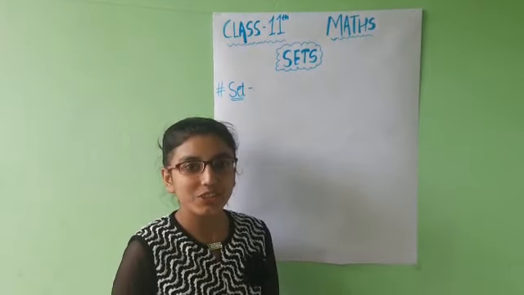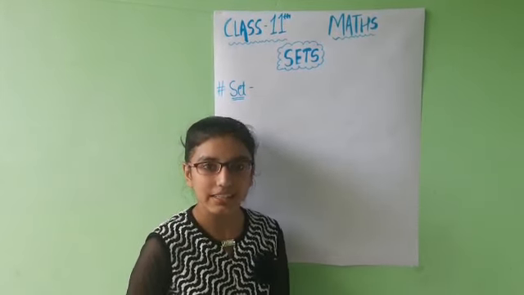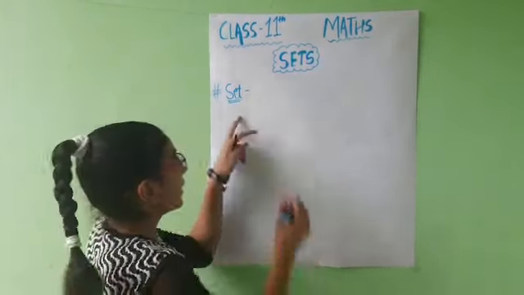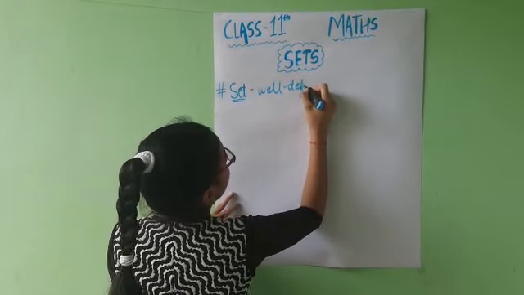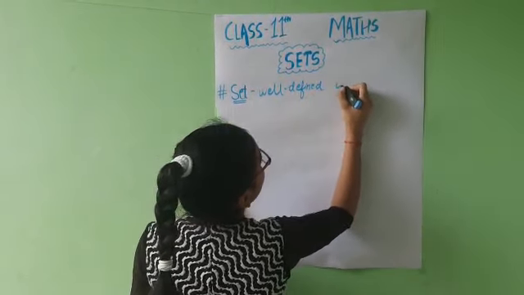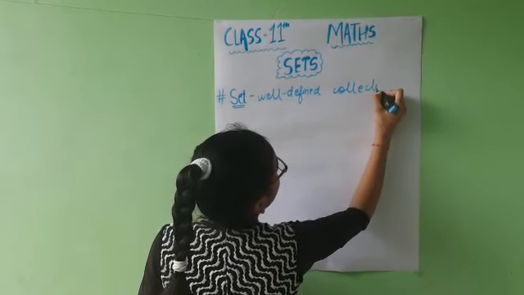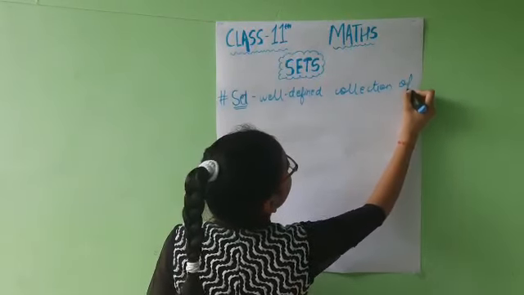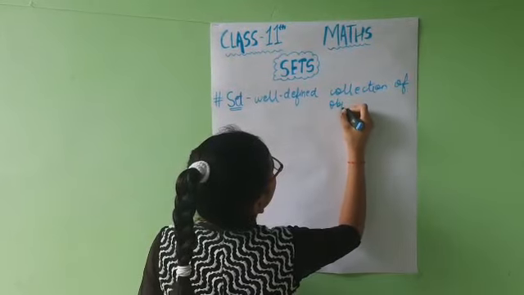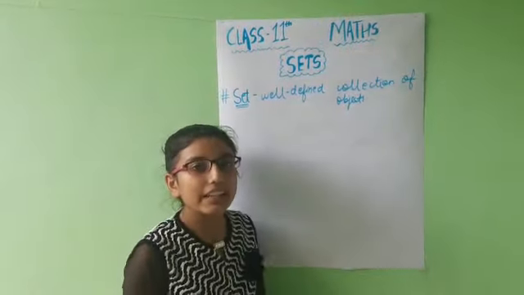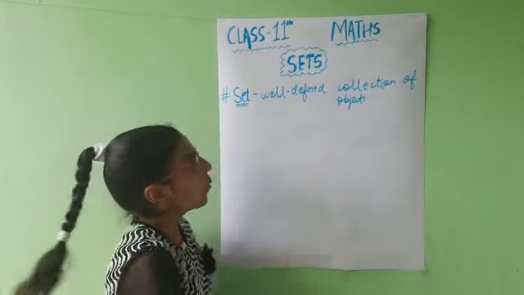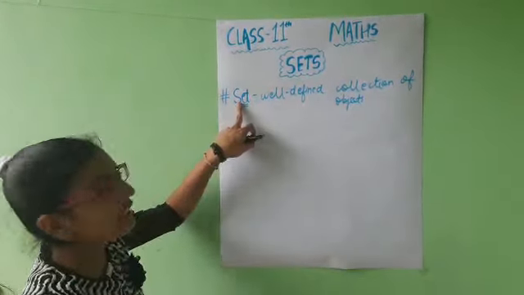Today I will be teaching you chapter 1, and the name of the chapter is sets. Now what are sets? A set is a well-defined collection of objects. Now what does it mean? It means that a collection of those objects which are well defined will be considered as a set.